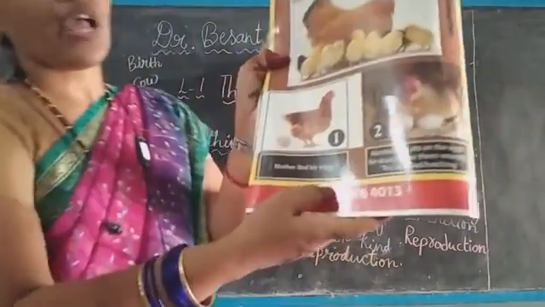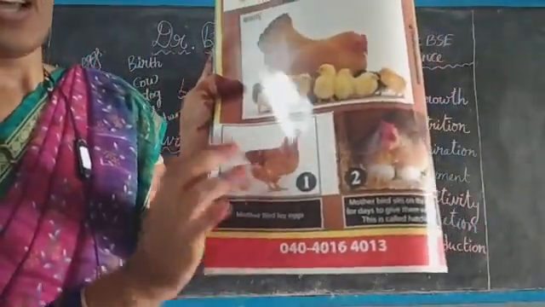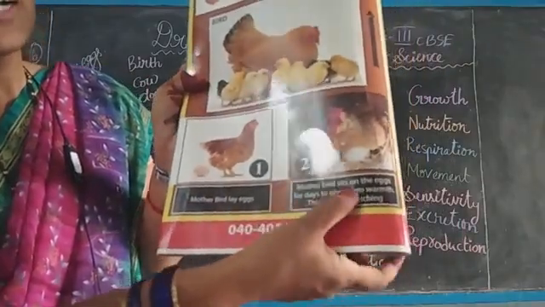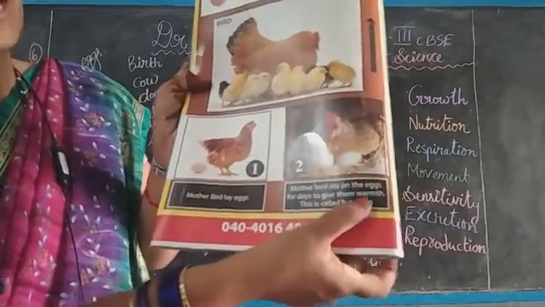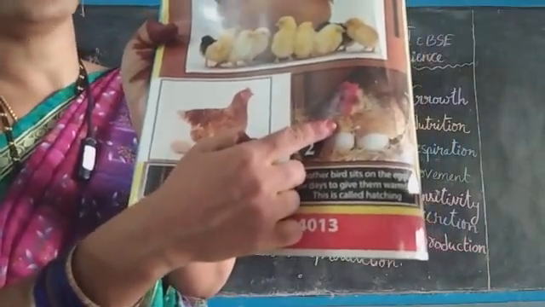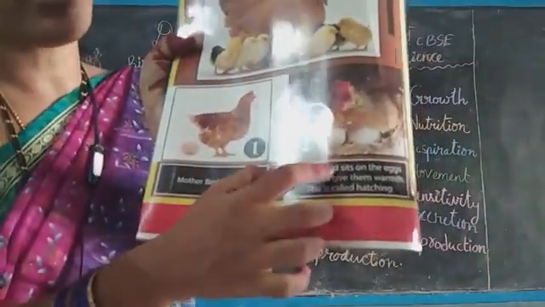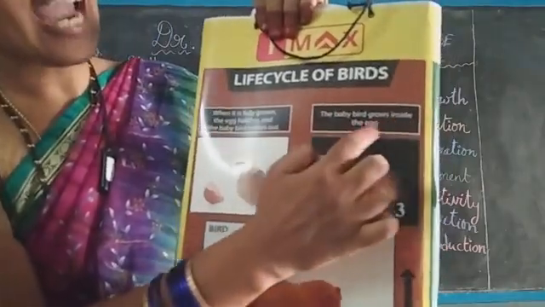Here, the hen lays eggs. Next picture, the mother bird sits on the eggs for days to give them warmth. The hen sits on the eggs for giving warmth to the eggs. This process is called hatching. Because of this warmth, the baby bird grows inside the egg.